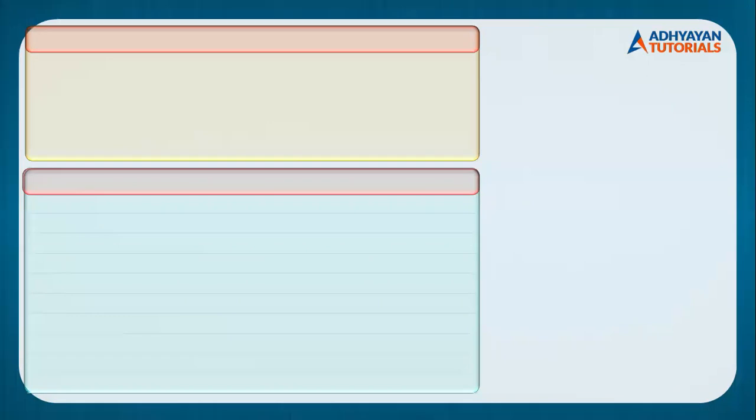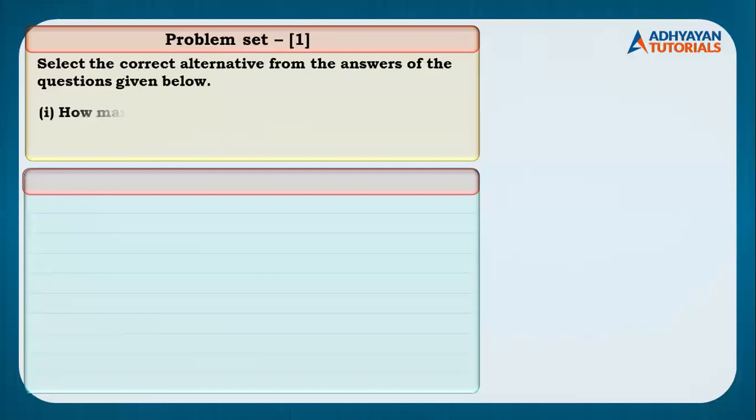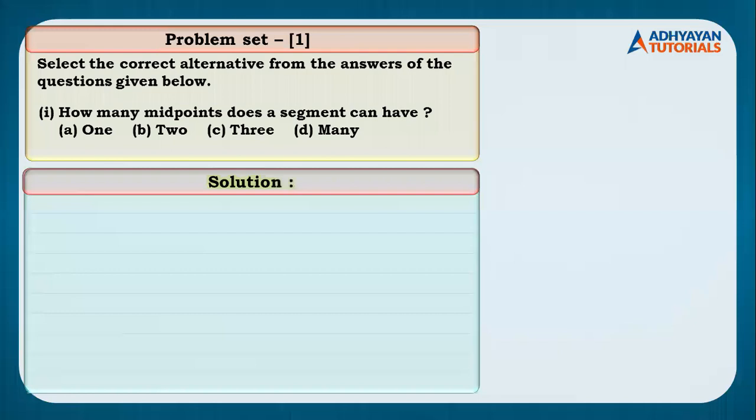Yeah. So to start with, I would be starting with problem set question 1, which is a multiple choice question. There would be one particular question and 4 options, as you can see it on the screen, right? How many midpoints does a segment have? Somebody wants to answer, you can just put it in the chat box. How many midpoints does a segment have? I want you all to text me. Don't raise your hands, right?